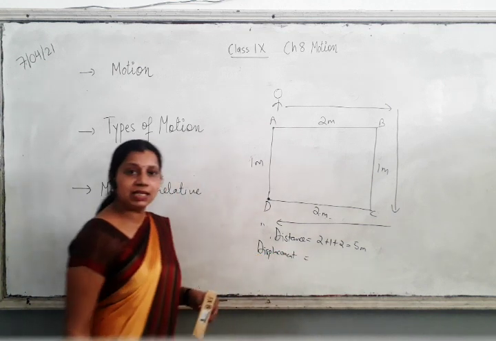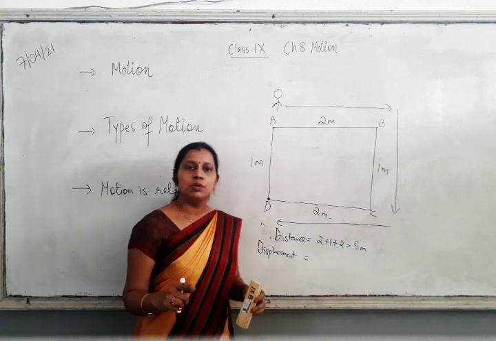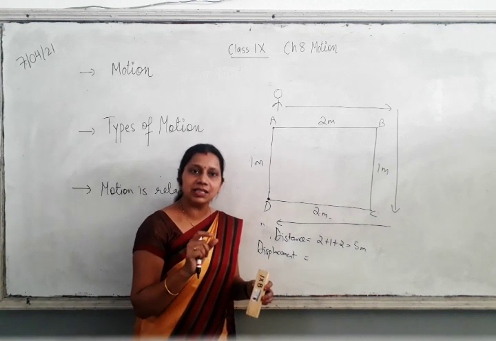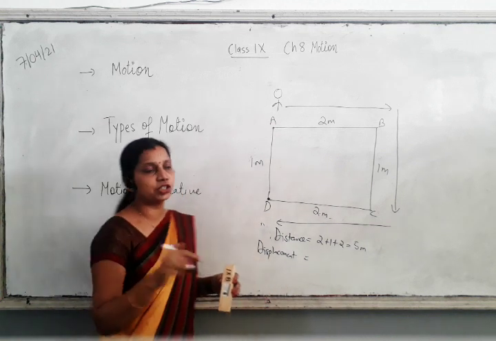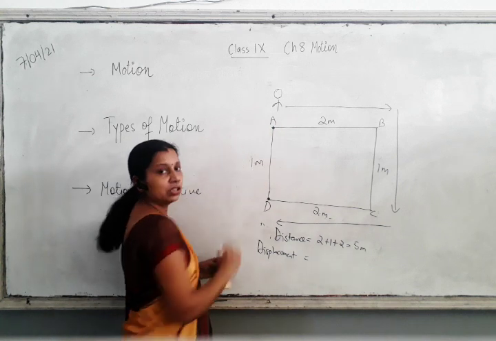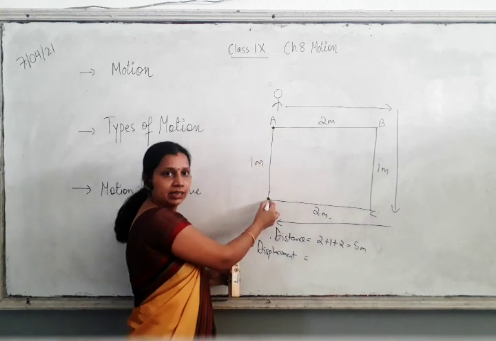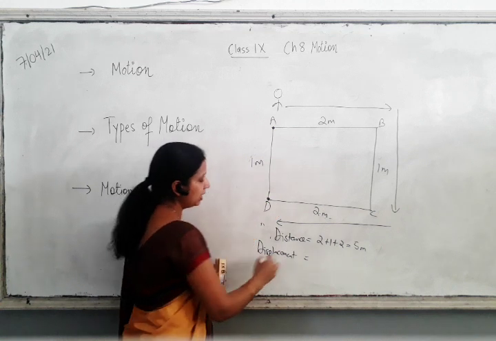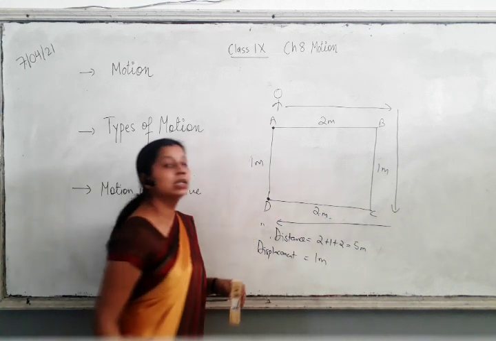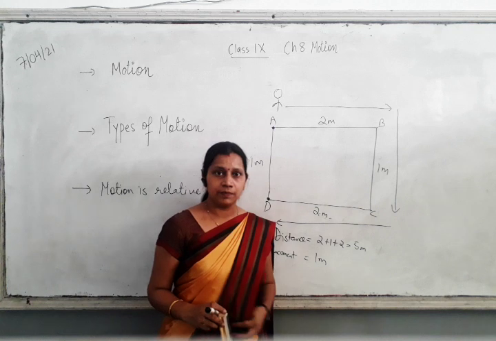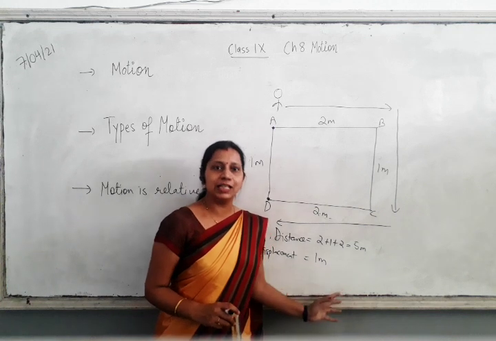As I told you, we have to find the shortest distance between initial and final position. So this is your starting position, this is the end position, and the length of this straight line is 1 meter, so the displacement is only 1 meter. Hope this is clear to you.